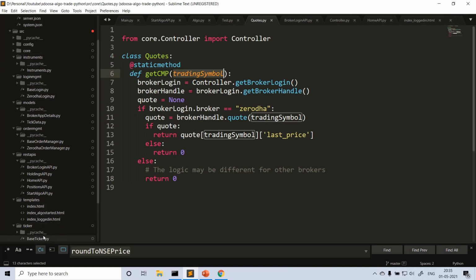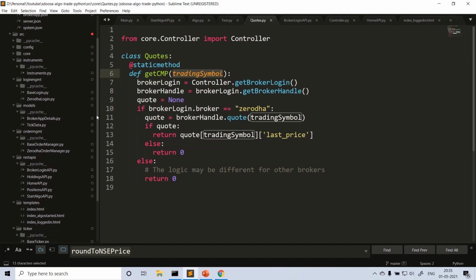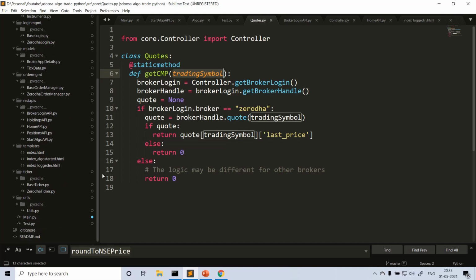So that's how it is. I hope you understand the complete project, how I segregated the code using object-oriented principles, by extracting the common logic into base superclass components, so that a new broker functionality can be easily added in future. Similarly, I will implement the strategies and the trade manager also. So whenever I get time, probably in the coming weeks, you can expect something maybe in the next 2 weeks. So this is the main goal.